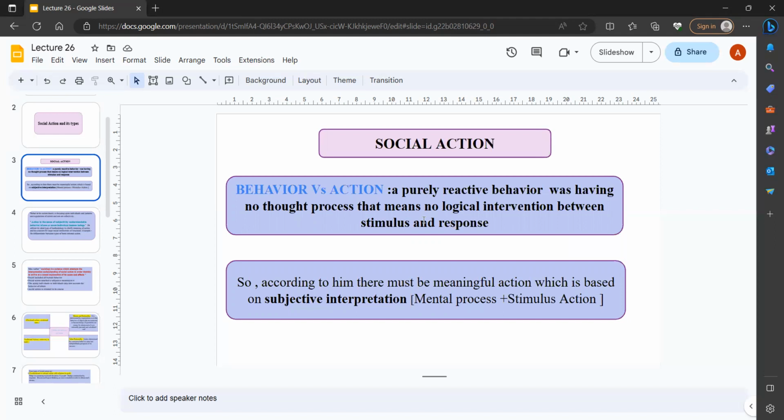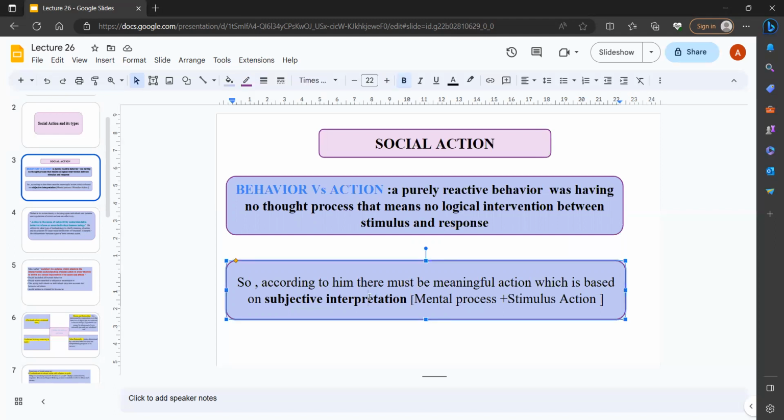According to Weber, there must be meaningful action which is based on subjective interpretation. So here the keyword is subjective interpretation. That means there should be a mental process as well as a stimulus-action. It is not that if you give an instant response, it becomes social action.